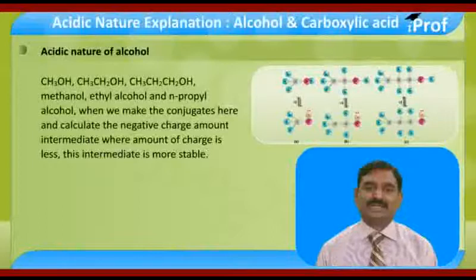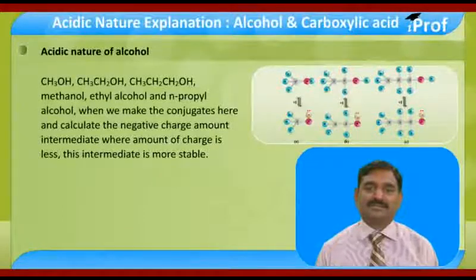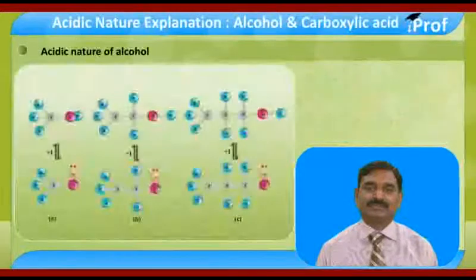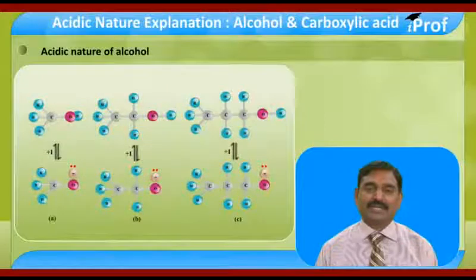First, we explain the acidic nature of alcohol. Here, the acidic nature explanation of alcohol is on the basis of plus I effect. CH3OH, CH3CH2OH, CH3CH2CH2OH: methanol, ethyl alcohol and normal propyl alcohol.